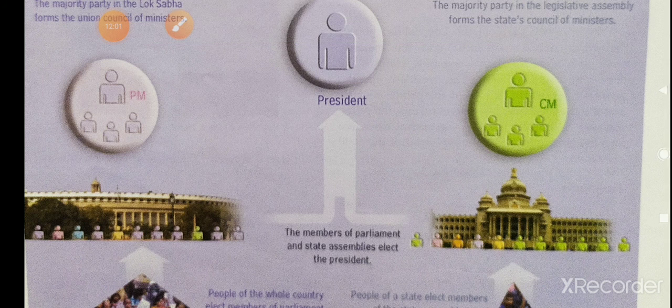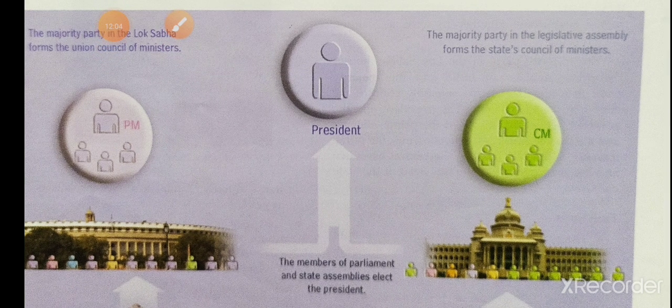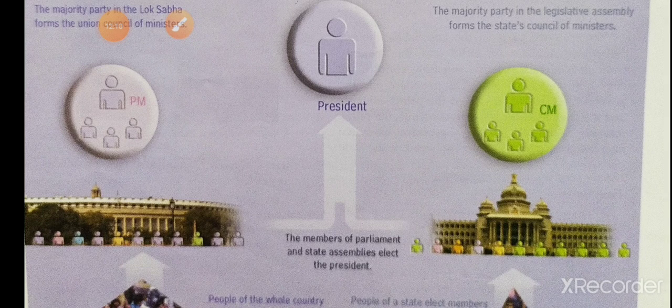And in this lesson we learned about the vice president, the qualification of the vice president and the real head of the executive, and we learned about the functions of the council of ministers, civil servants, and administration of union territories. Very easy to understand, just go through the lesson and read again and again.